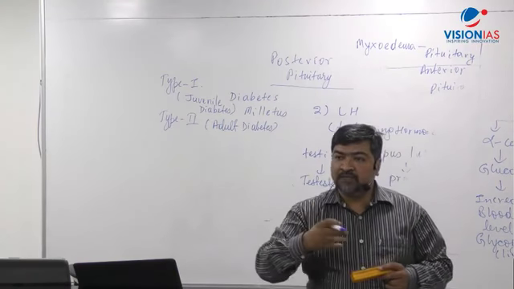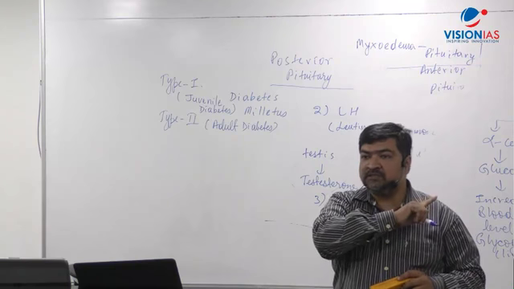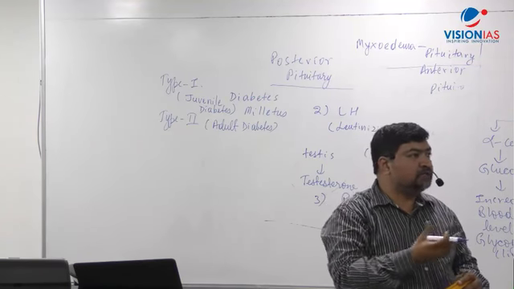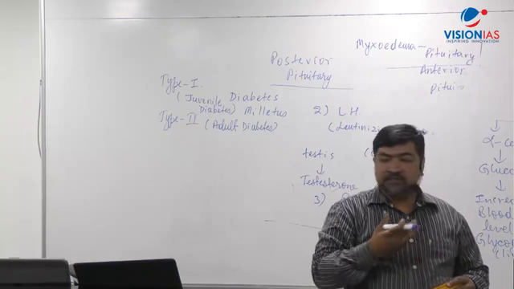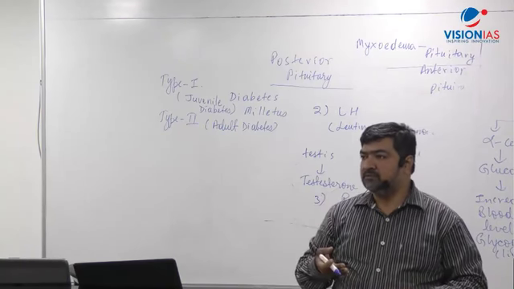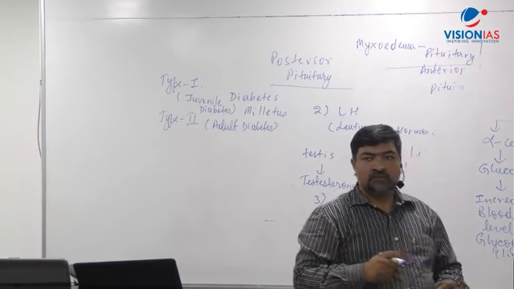What is juvenile diabetes? When in the child, pancreas, beta cells of Langerhans are not able to produce the required insulin. And such kind of child has to be always getting insulin from outside. Right? From outside the insulin is required. So that is what I said.